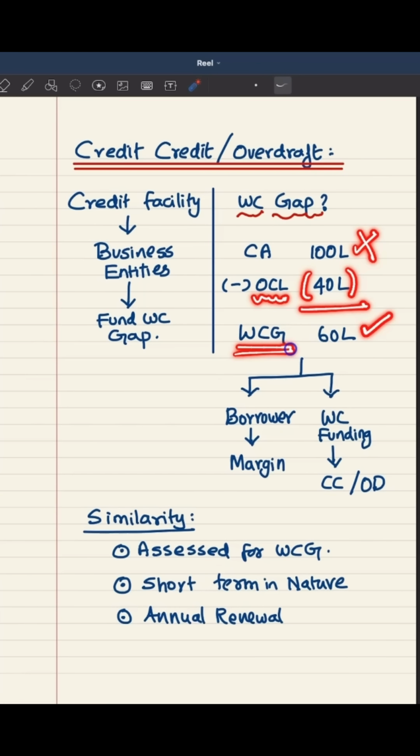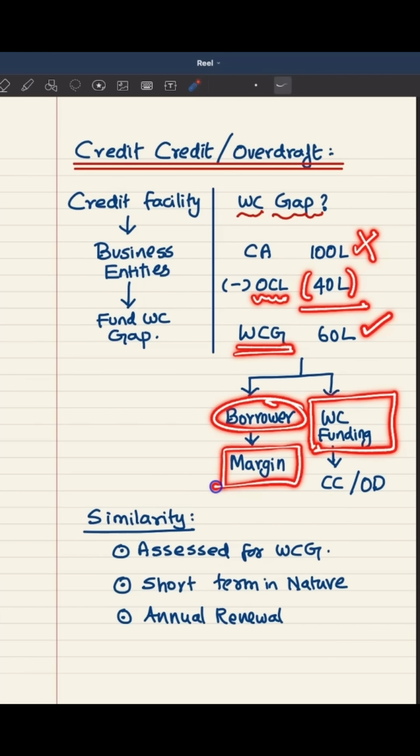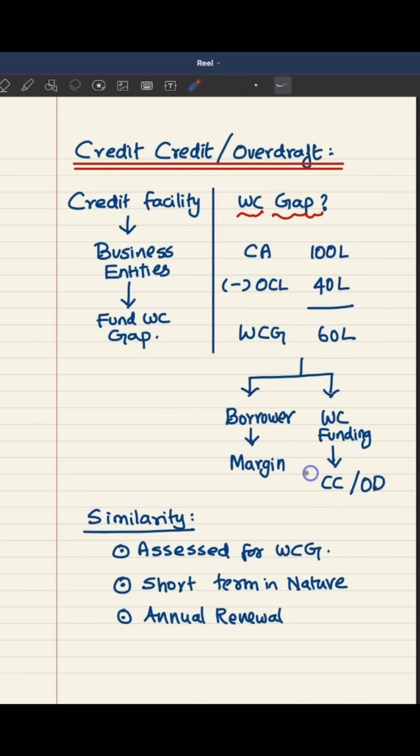And this gap can be funded by borrowers, and for the balance they can approach banks for working capital funding. When borrower funds this gap, we call it as margin, and when they approach the bank for this working capital funding, it will be either in the form of cash credit or overdraft when they are availed for short-term period. Okay, so both these facilities are assessed for filling this working capital gap. They are basically short-term in nature.